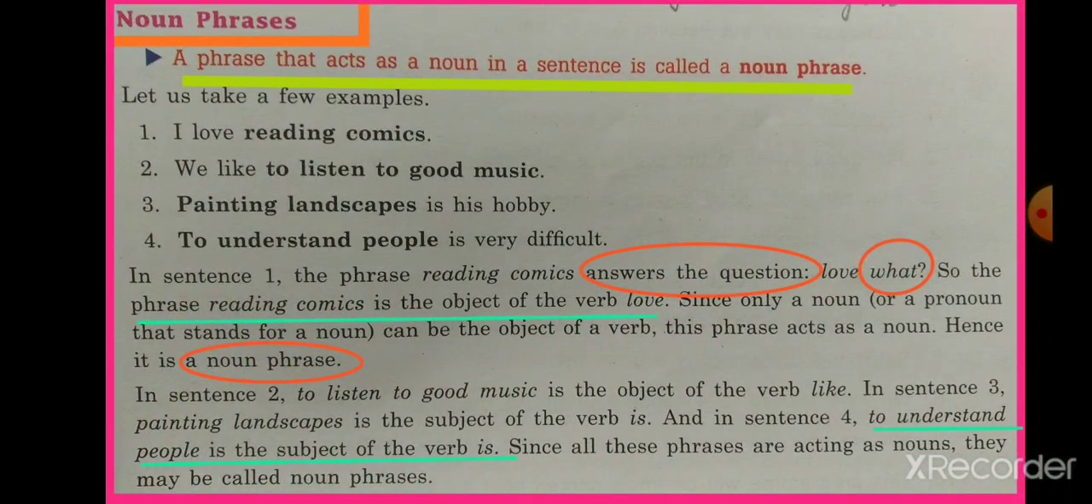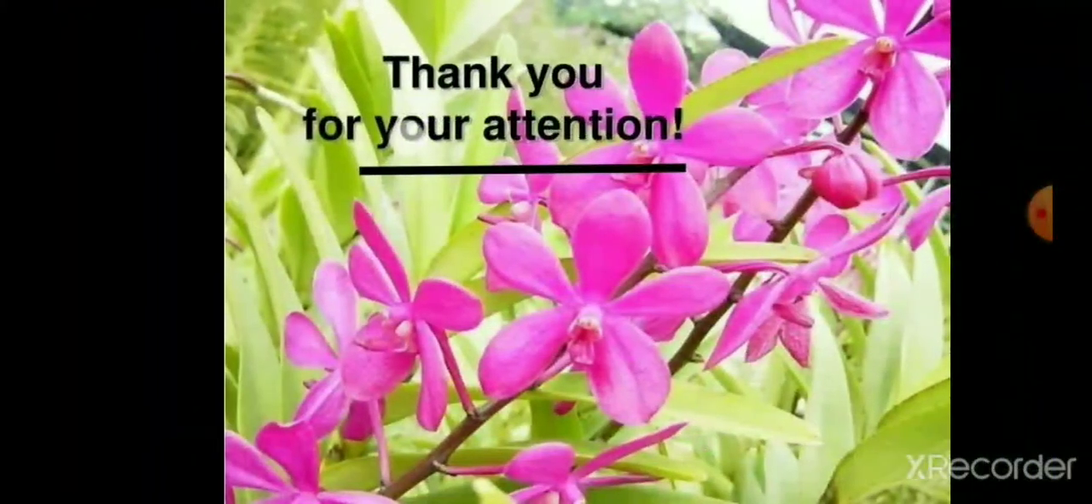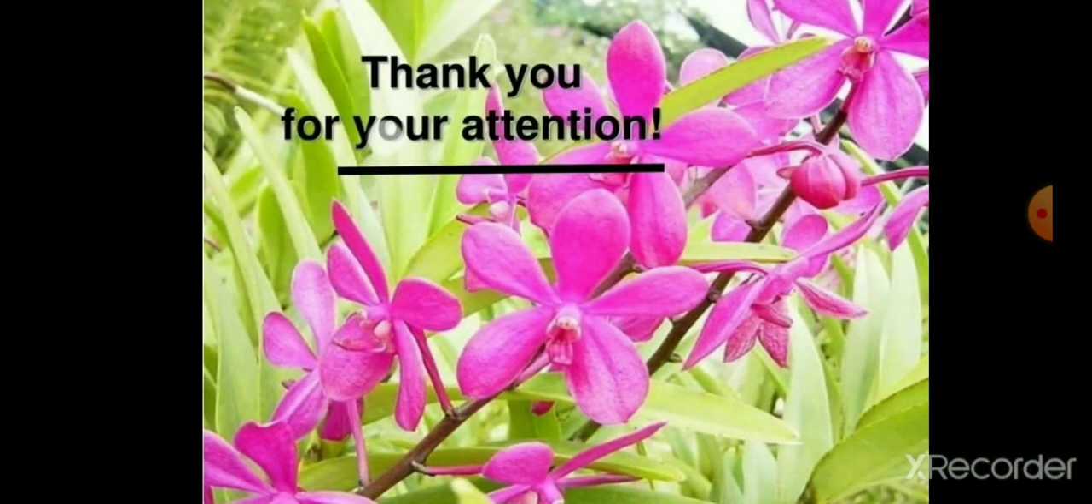Now, a phrase that acts as a noun in a sentence is called a noun phrase, which gives us the answer of what. Like in the sentence: to understand people is very difficult. What is very difficult? To understand people, and it is a group of words, so it is a noun phrase. Since all these phrases are acting as nouns, they may be called noun phrases. This thing you have to remember. This is how our chapter regarding phrases is complete.